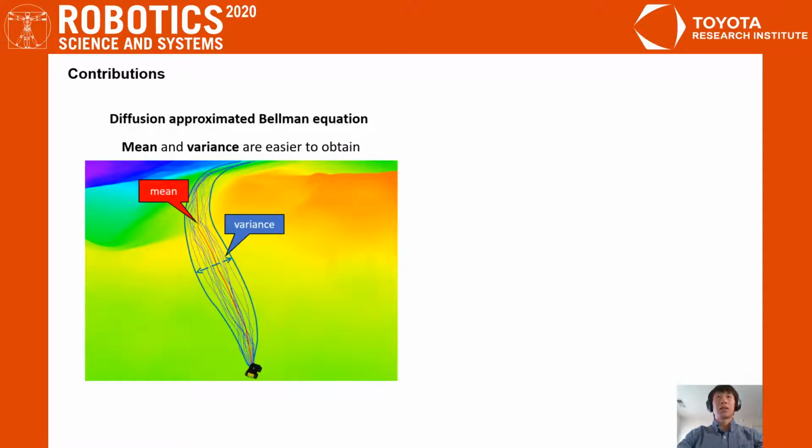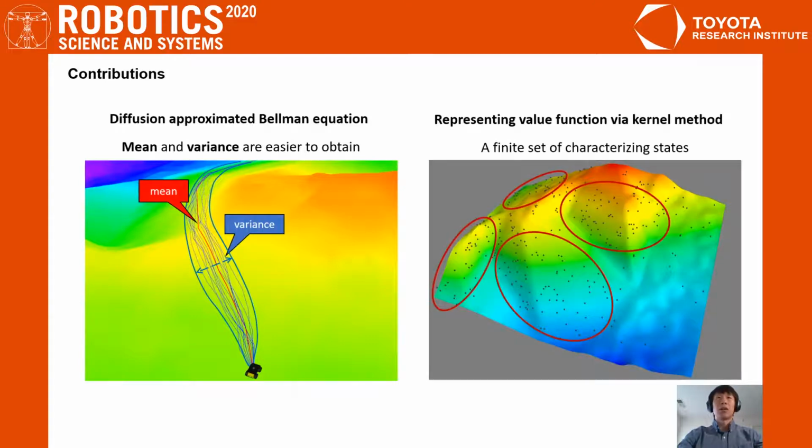First, we realize that compared to obtaining an exact probabilistic motion model, getting only the mean and the variance of that model is much easier. With this observation, we present novel diffusion approximated Bellman equation that only depends on these two important statistics. And secondly, we leverage the kernel method to represent the value function over a continuous state space using only a finite number of characterizing states. By combining these two ideas, the value function can be evaluated analytically without needing the exact probabilistic model, which is typically very hard to engineer in practice.